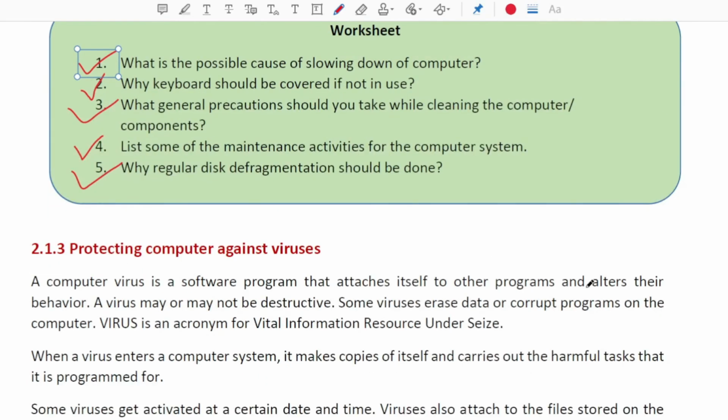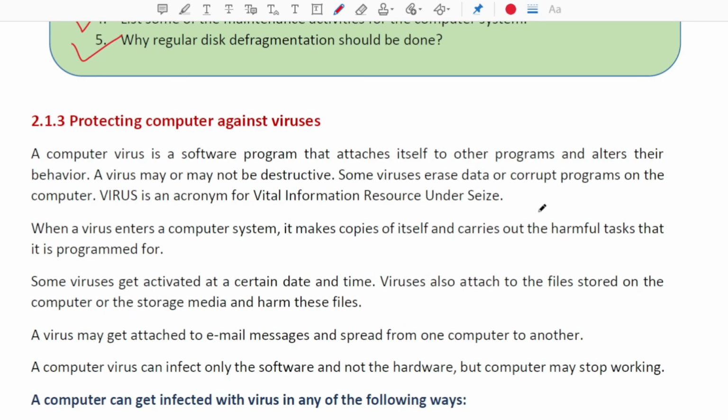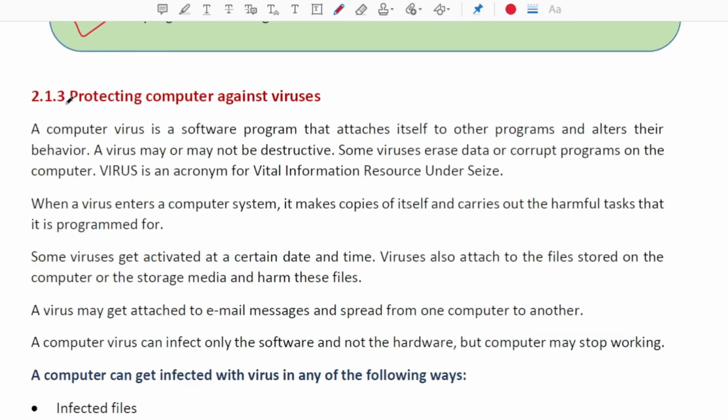So the next topic is protecting the computer against viruses. This will be the last topic today I am covering in this tutorial, because my tutorial is getting too lengthy. So the other part I'll be covering in a new tutorial.